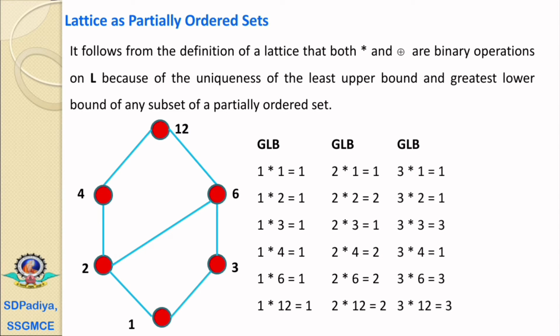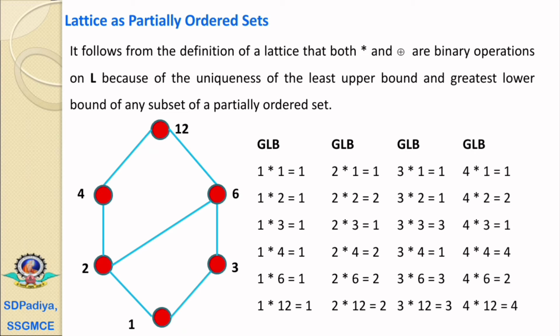For the combinations of 3, 3 meet 1 equals 1, 3 meet 2, again they are meeting at the 1 in the lower directional movement. Therefore 3 meet 2 equals 1, 3 meet 3 equals 3, 3 meet 4 equals 1. The 3 and 4 are meeting at the 1 in the lower directional movement. 3 meet 6 equals 3 and 3 meet 12 equals 3.